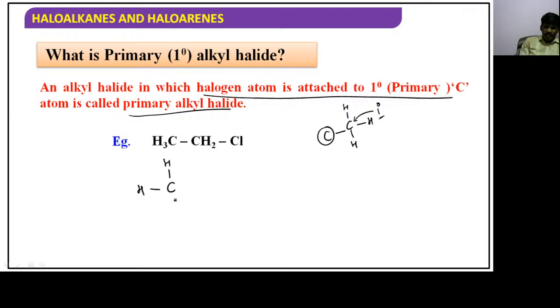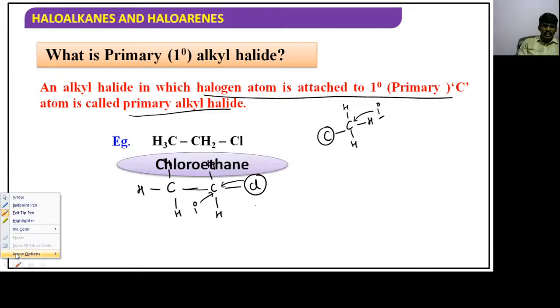The given compound is chloroethane, with formula CH3CH2Cl. Chloroethane is the IUPAC name, and the common name is ethyl chloride. It is an example of a primary alkyl halide.